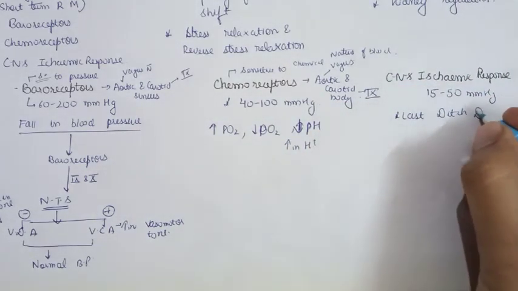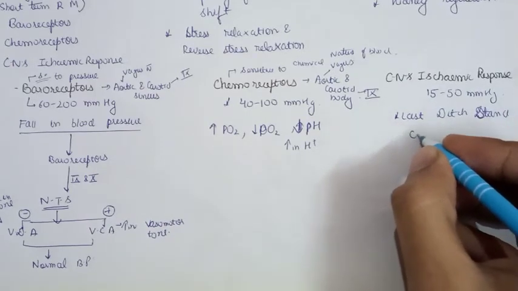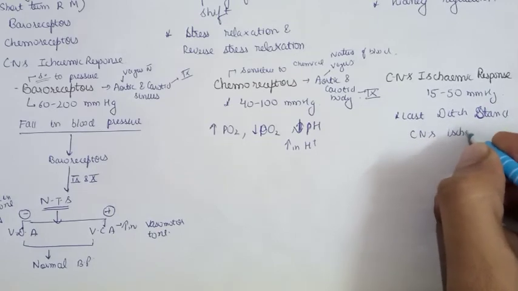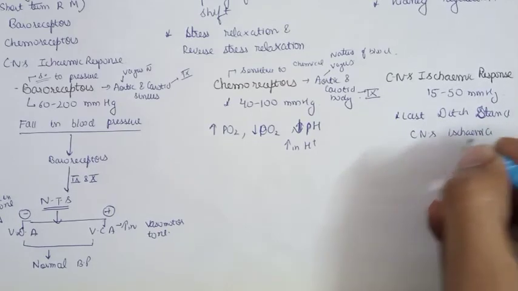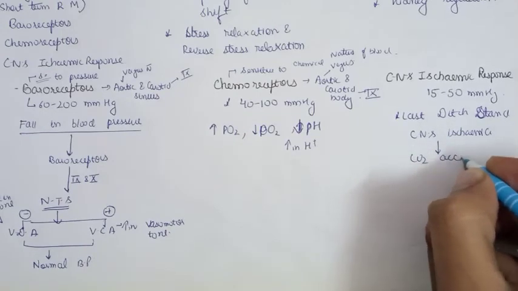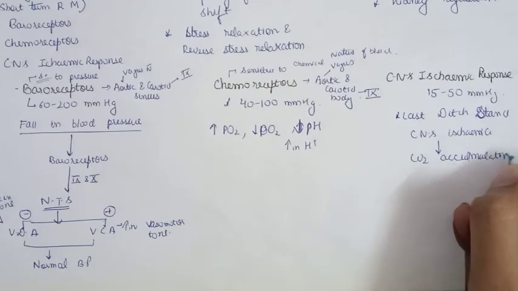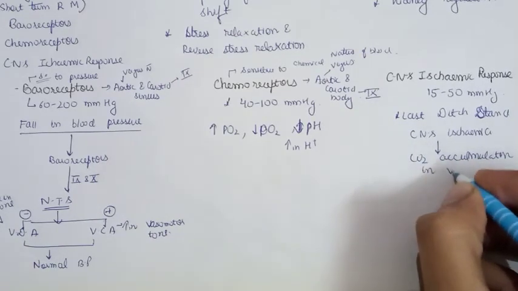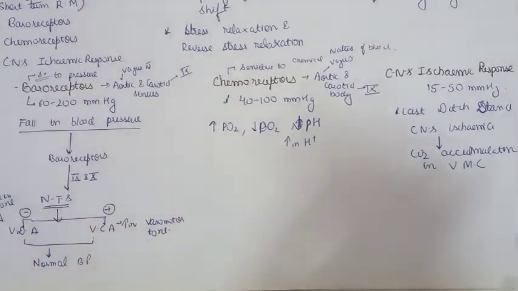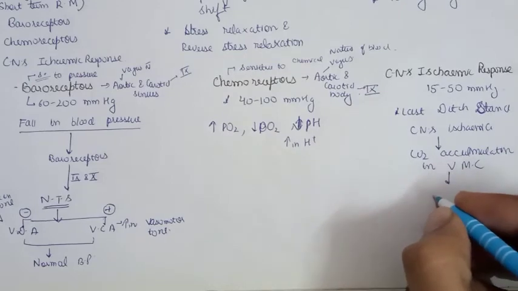If there is CNS ischemia due to less blood flow, there will be CO2 accumulation in the vasomotor area, which will stimulate the vasomotor center.